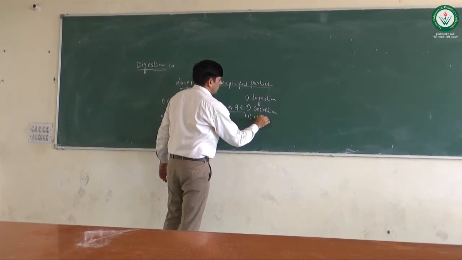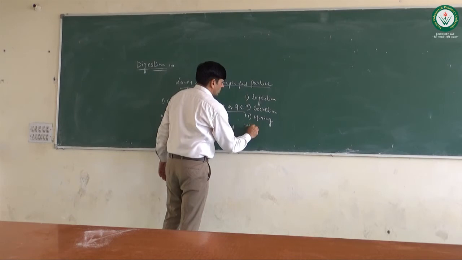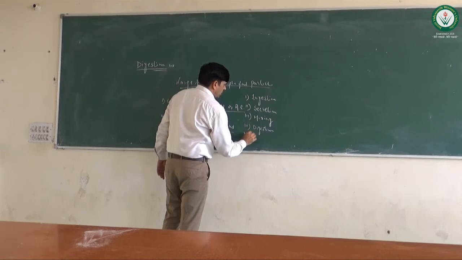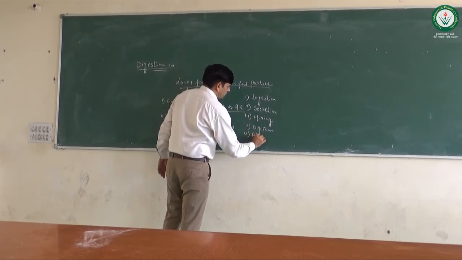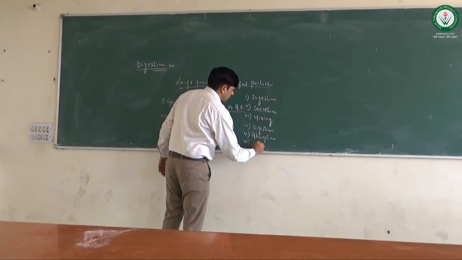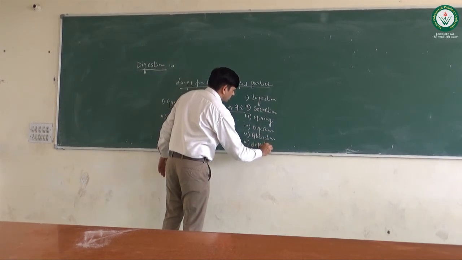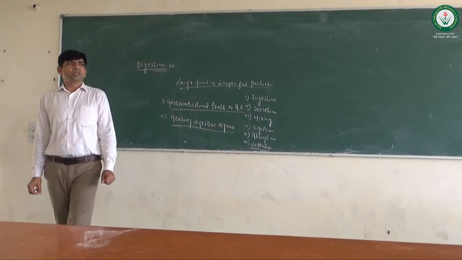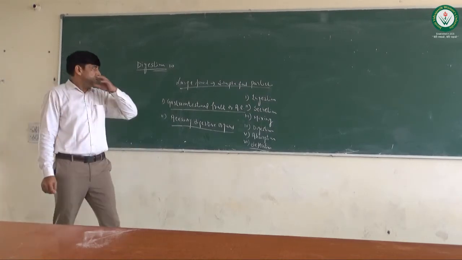Third is mixing. Fourth is digestion. Fifth is absorption. And sixth is defecation. These are the six basic processes in which digestion is completed.